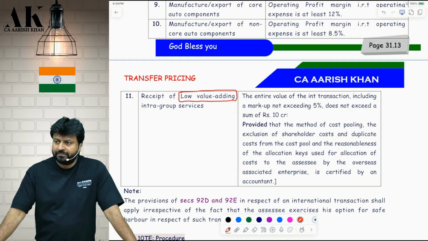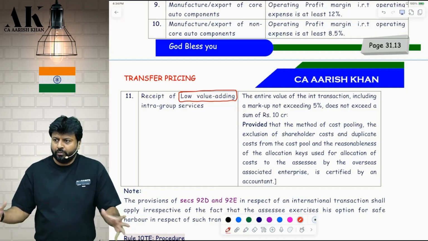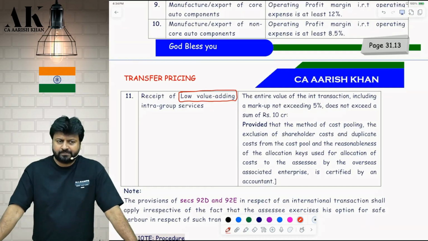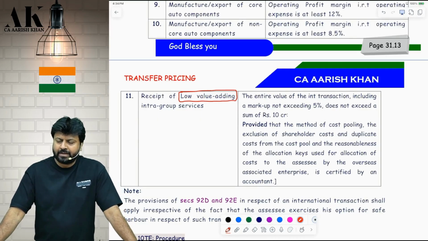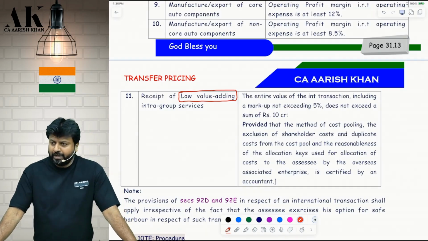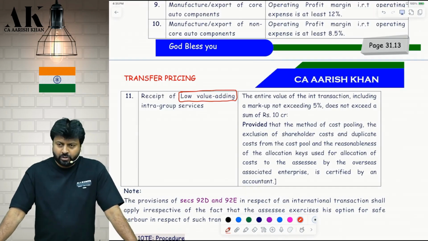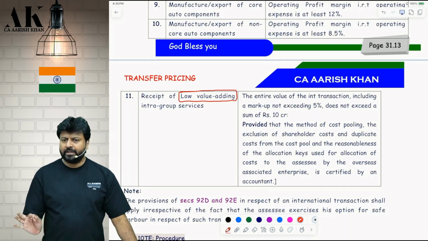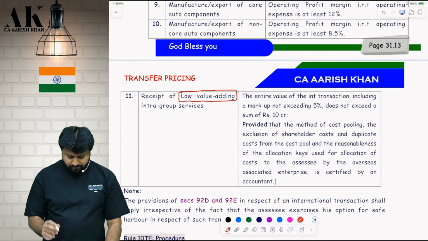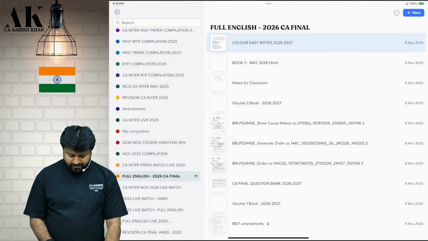Provided that the method of cost pooling. Cost pooling means how the cost has been pooled together. Which all items are there in the cost? Comma, the exclusion of shareholder cost, I'm coming to this, and the duplicate cost, I'm coming to this. What do you mean by shareholder cost and duplicate cost, from the cost pool, and reasonableness of allocation keys used for allocation of cost to the assessee by the overseas enterprise is certified by an accountant. Okay. Now pay attention on the board, please.